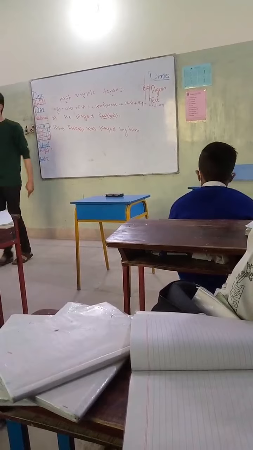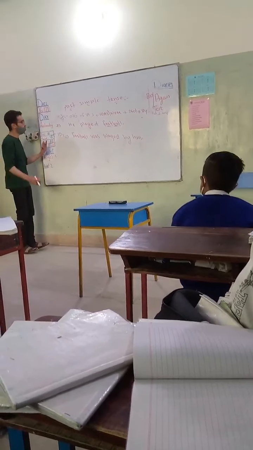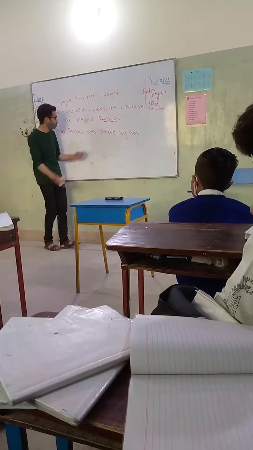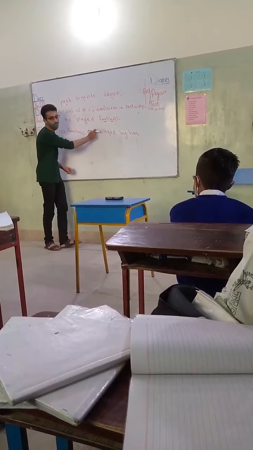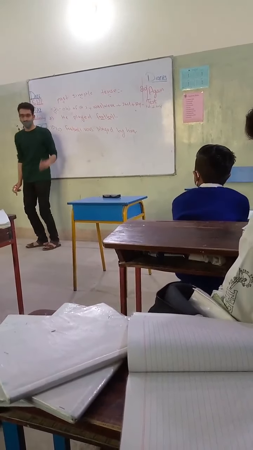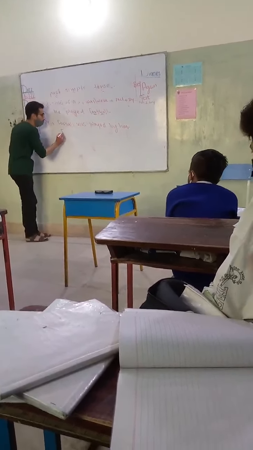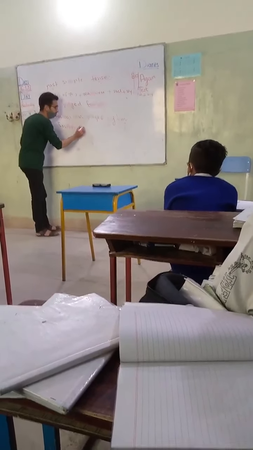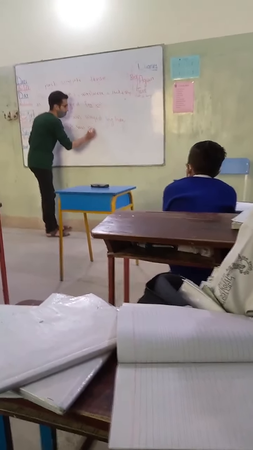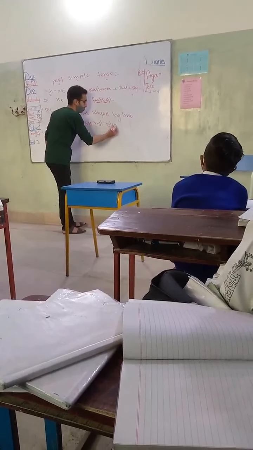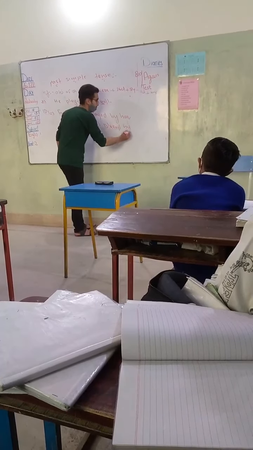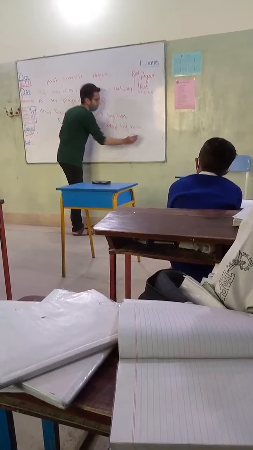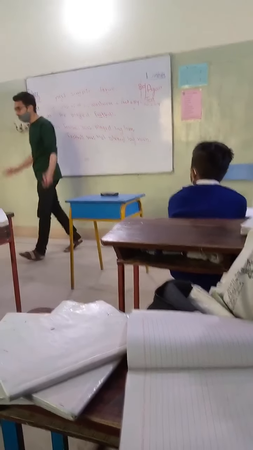Is it clear? Yeah. How to make a negative sentence? So keep in mind, when you are going to make a negative sentence, just put not after the was. Just put not after the was. Like now, football was not played by him. Is it clear?